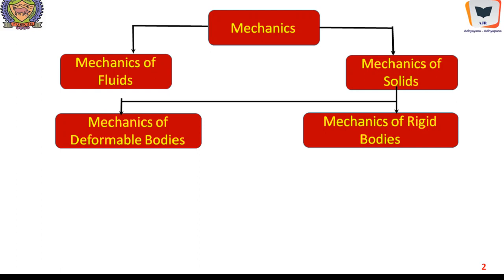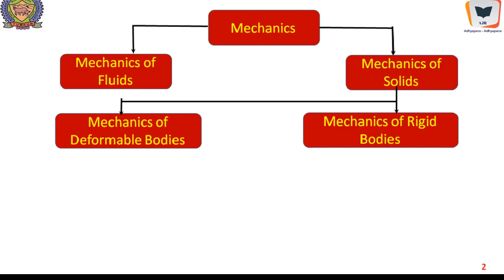Mechanics of solids can be further classified into mechanics of deformable bodies and mechanics of rigid bodies. In mechanics of deformable bodies, which is called strength of materials or mechanics of materials, we are concerned with the resistances developed inside the material of a component.